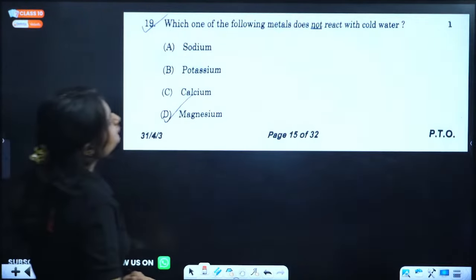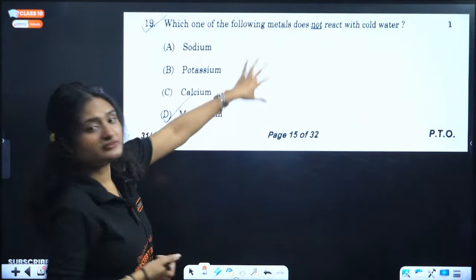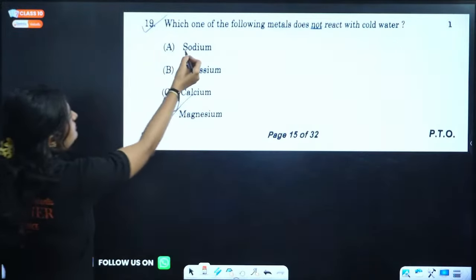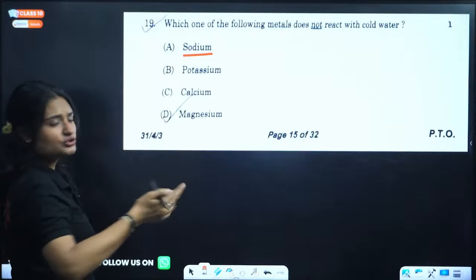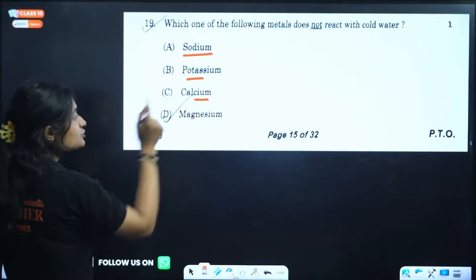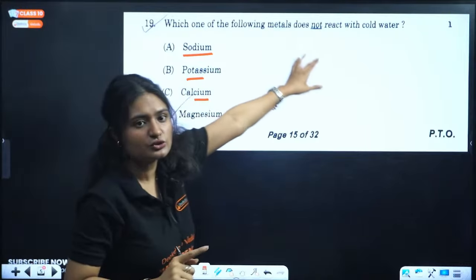Next, which one of the following metals do not react with cold water? Sodium violently reacts with cold water. Potassium also violently reacts with cold water. Calcium also reacts with cold water, right?